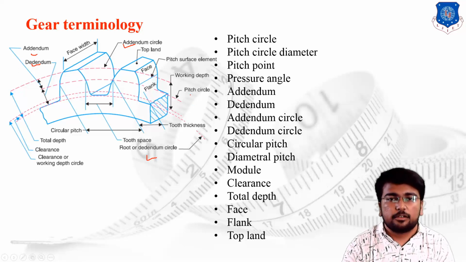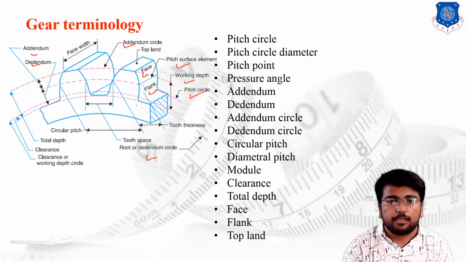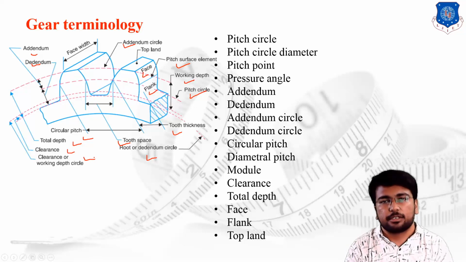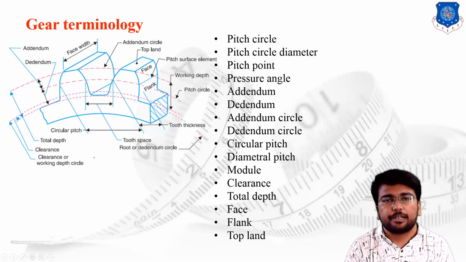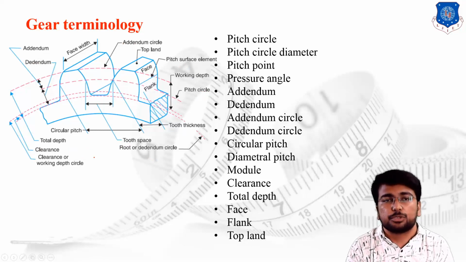Then we defined pitch circle, pitch surface element, working depth, face, flank, tooth thickness, tooth space, circular pitch, total depth, clearance, and the clearance circle, or working depth circle. I hope you are clear about the basic gear terminology, which is very useful in the definition of the gear.